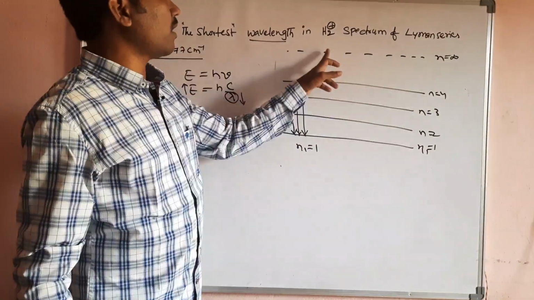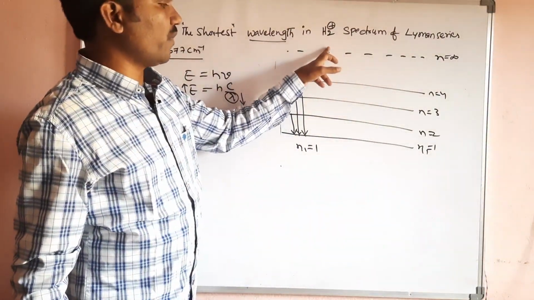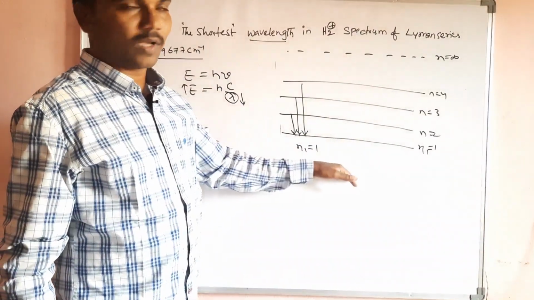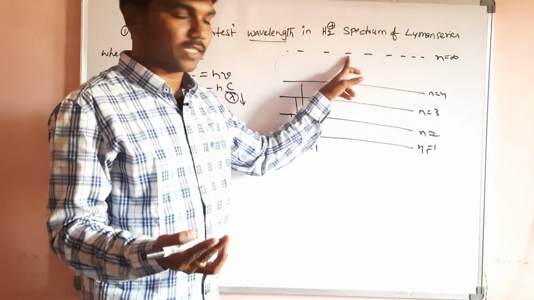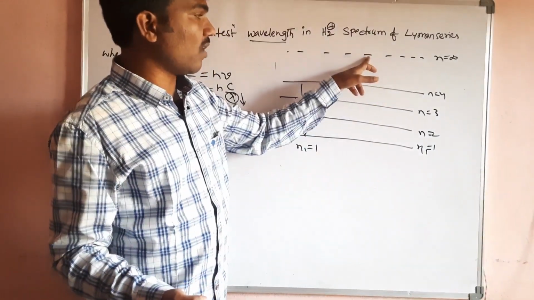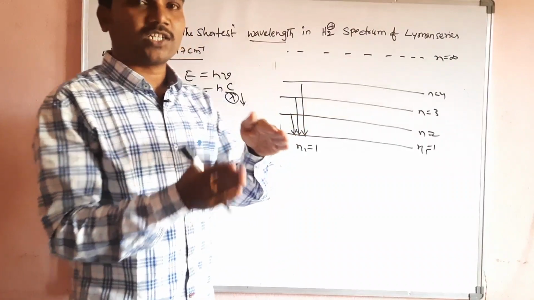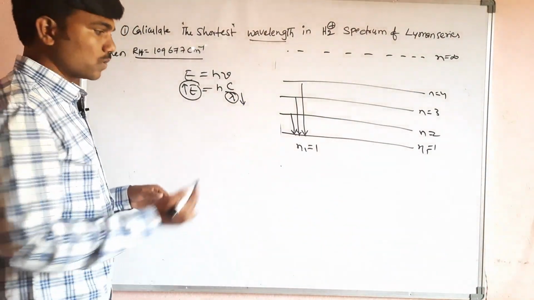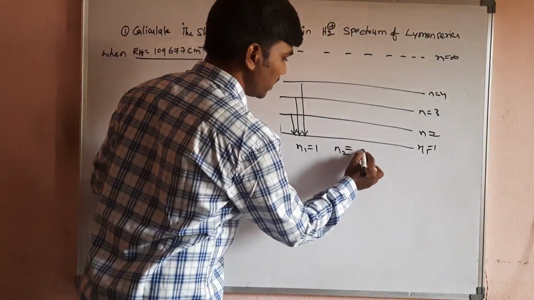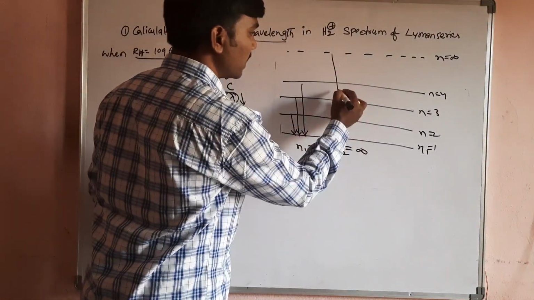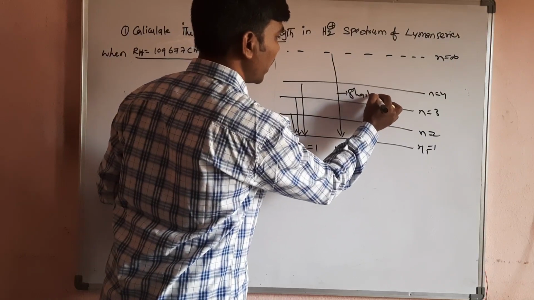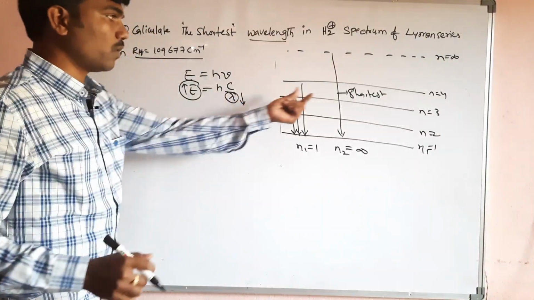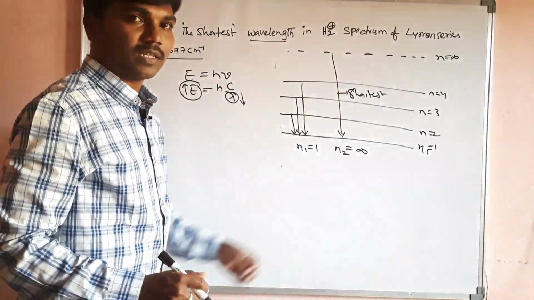When the atom moves from the high energy level, the infinite level, to the first energy level, that is the shortest line in the Lyman series. Why? Because when n value increases, energy increases, so the first and last energy levels have the maximum energy difference. When the energy difference is maximum, we get the shortest wavelength. So here n2 value is infinite. This line is called the shortest line in the Lyman series.